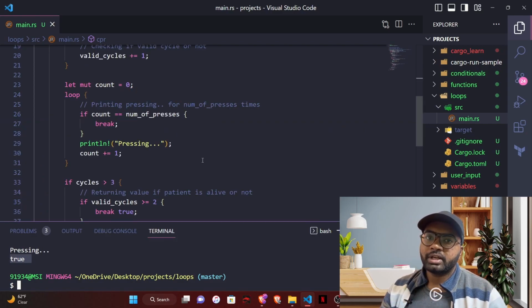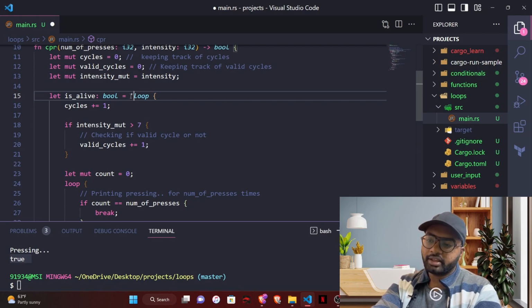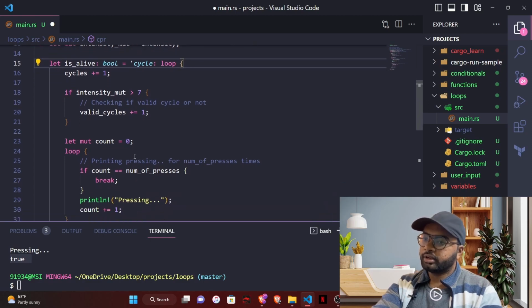When we are using multiple loops and the loops are nested, we will have multiple break statements, which can make it confusing whether the break is of the inner loop or the outer loop. So for that, what we can do is give labels to the loops. We can give the outer loop a label, which can be anything, we can name it anything. Let's call this cycle loop, and we have to specify a colon here. And if we do this, we are giving the label to this outer loop. Since it's going to deal with the cycles, we are giving it the cycle label.